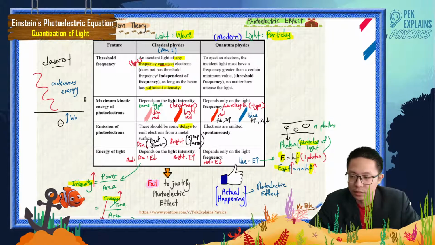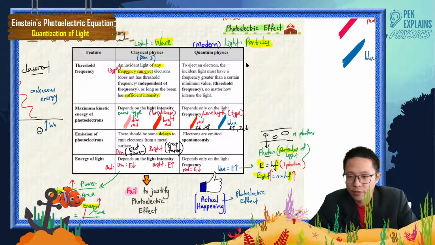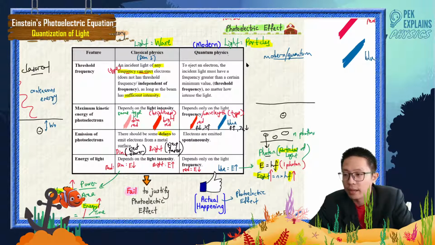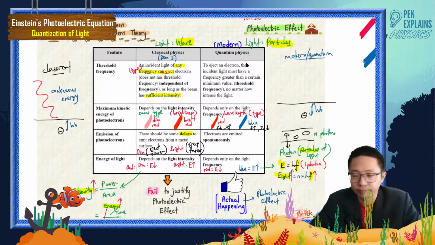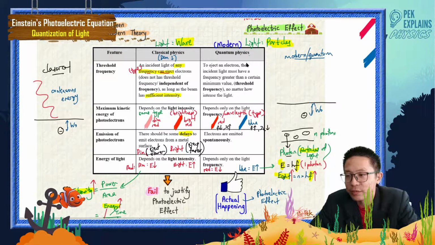Continuous energy. But for modern or quantum physics, which is proven in the photoelectric effect, where there is some work function, they view the light in the form of particles.